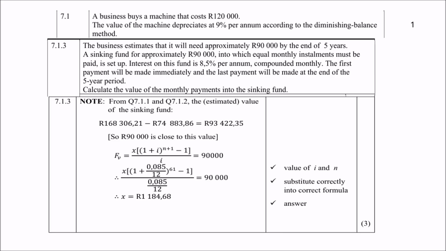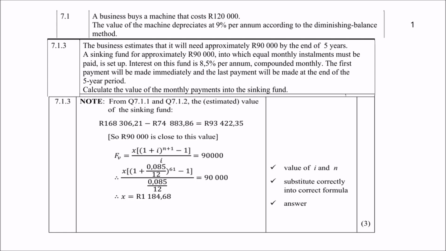So therefore we choose a future value formula. And why? How do we know that? Because they said it was compounded monthly. So we choose the formula of future value, right? Not present value. So the formula you should remember is x into (1 + i) to the power n minus 1, over i. Now where is that n plus 1 coming from?